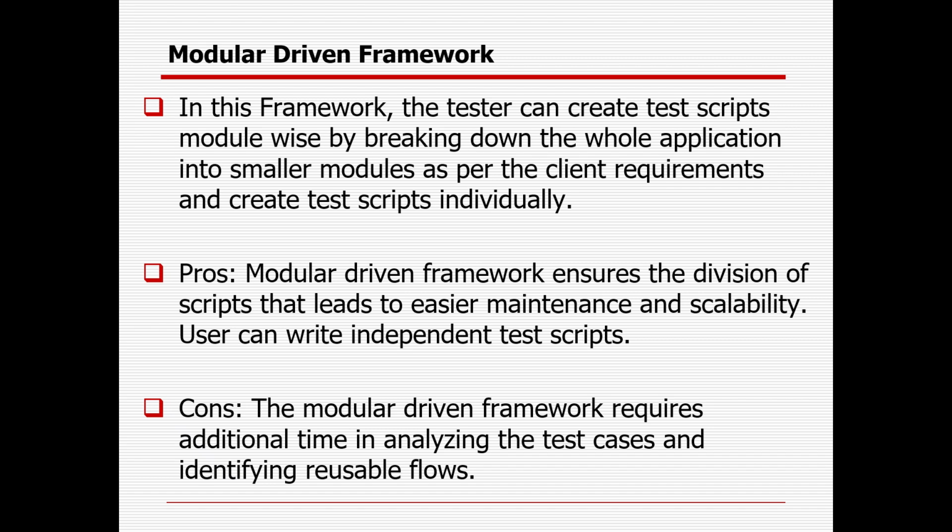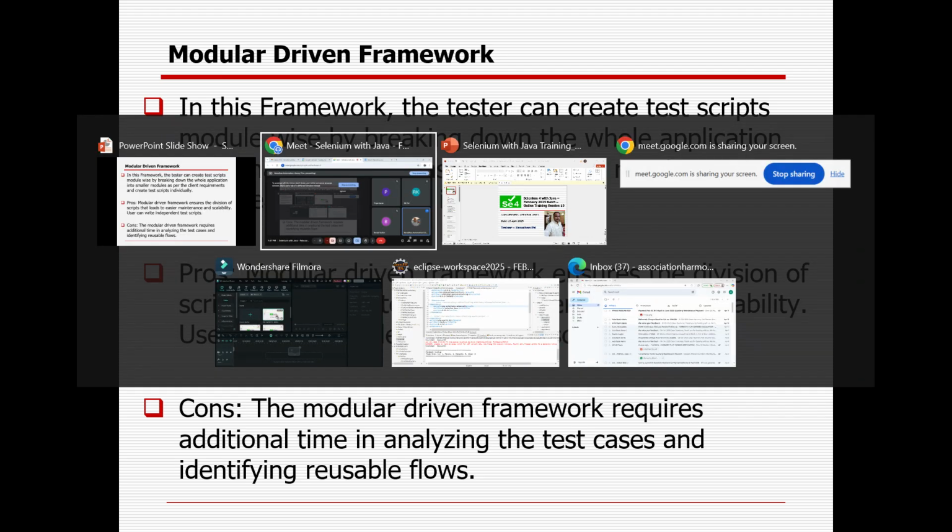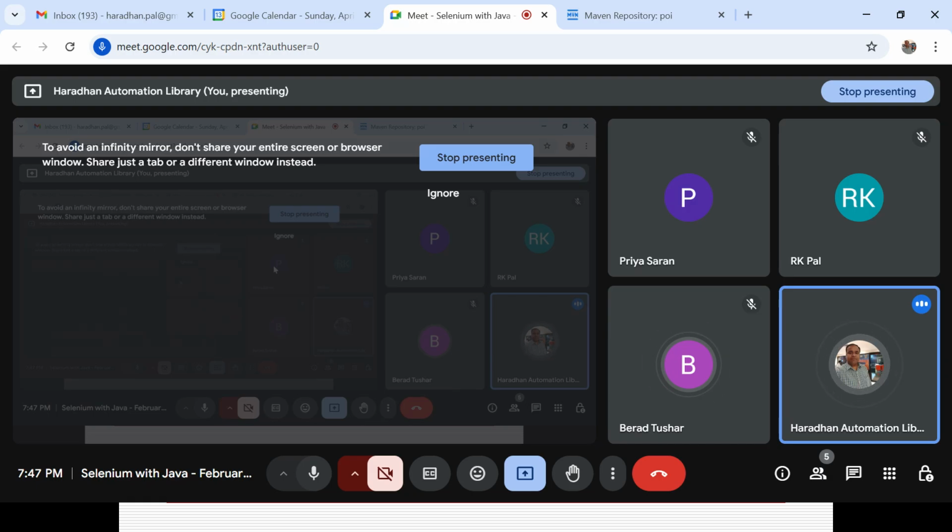I will take a pause again, and then I will give another walkthrough of the three frameworks, and then let's go for the coding: how to read the data from the Excel sheet with the help of Apache POI. The writing part, the data driven framework and hybrid framework I'll cover in the next sessions, and the BDD Cucumber part I'll cover in the last session. So from now onward you can understand how you can read and write from the Excel sheet, and you can write your test case in the Excel sheet, and you can interact with your framework.